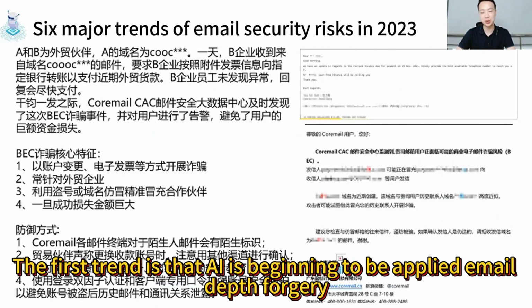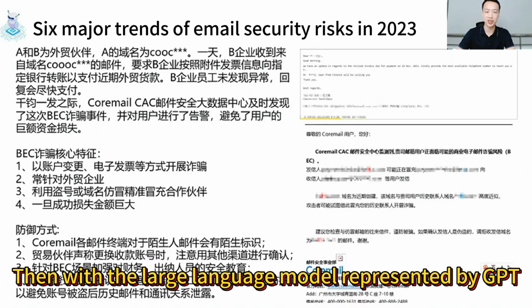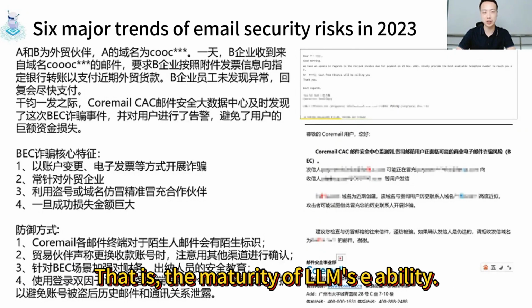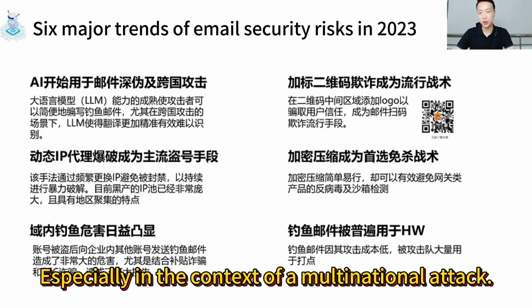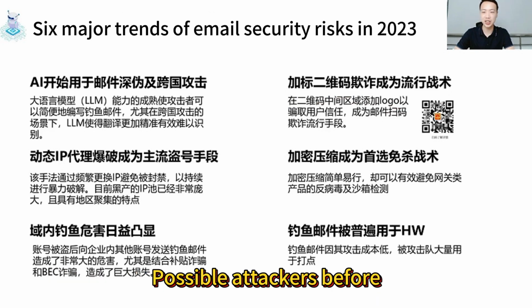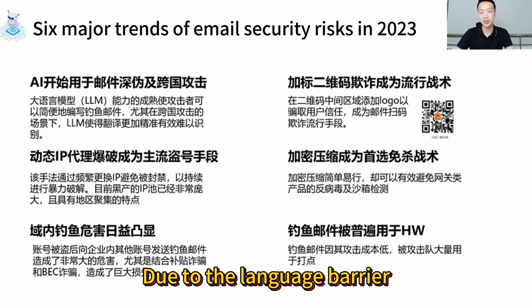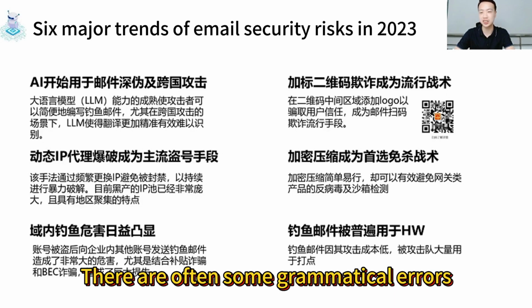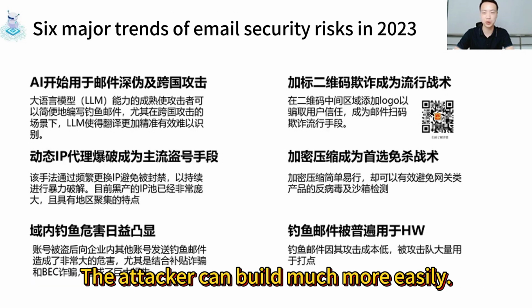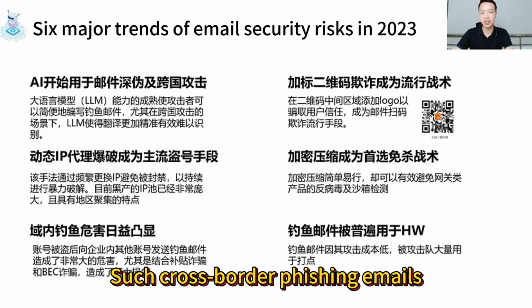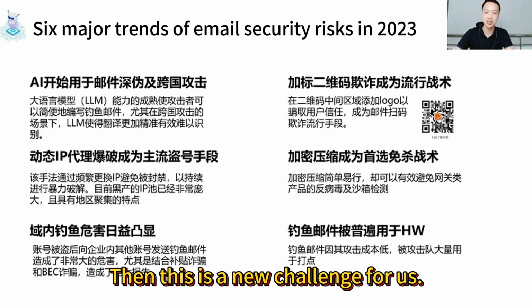The first trend is that AI is beginning to be applied to email deep forgery and cross-border attacks. With the maturity of large language models represented by GPT, it is easier for attackers to write phishing emails, especially in the context of multinational attacks. Before, due to the language barrier, attackers often made grammatical errors, which caused their phishing to fail. Now, with the proliferation of large language models, attackers can build cross-border phishing emails much more easily. This is a new challenge for us.